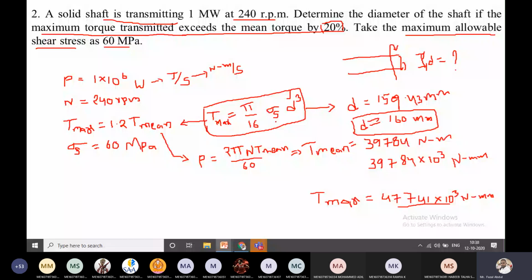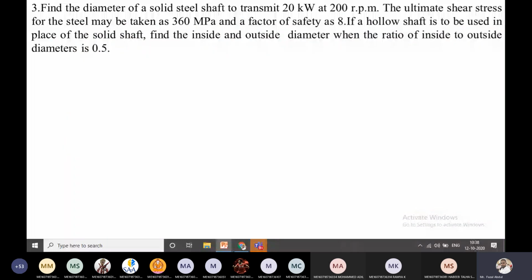Now see that this is the third problem. Find the diameter of the solid steel shaft. Solid steel is the material mentioned here. The solid steel shaft transmits 20 kilowatts of power, which is given. By seeing the units you need to conclude the given parameter is the power. Kilowatts represents the power.